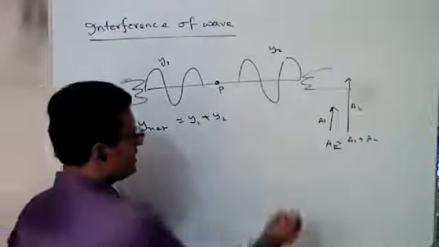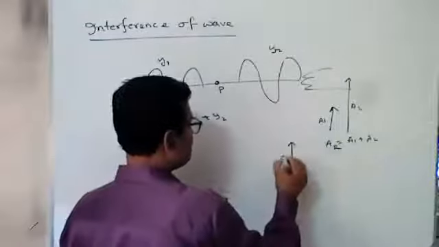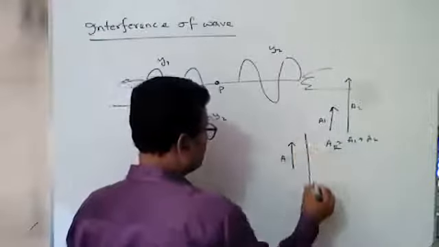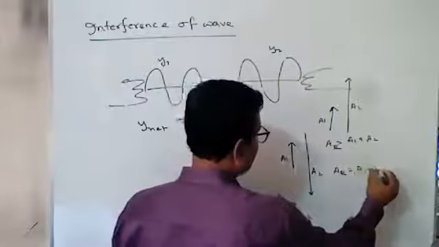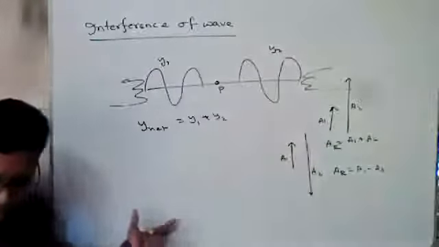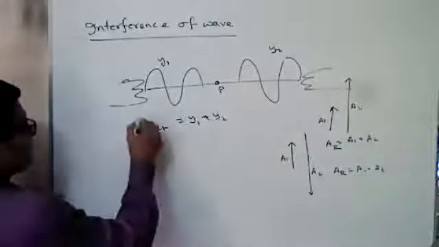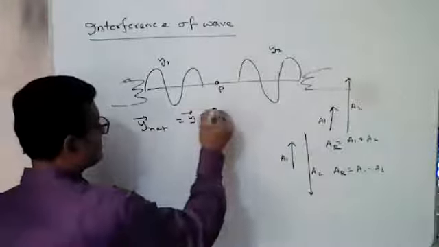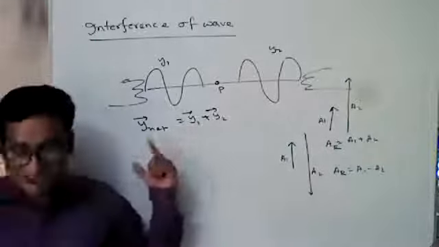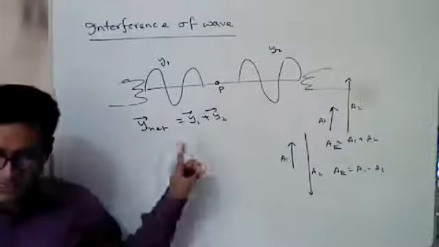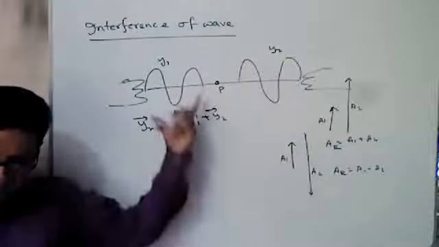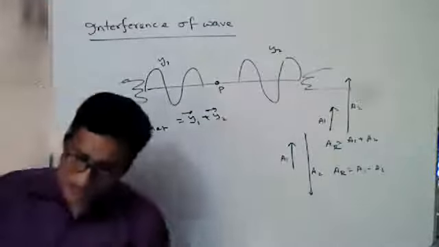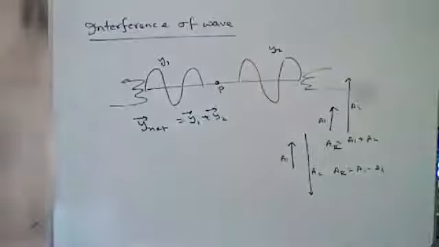If one amplitude is A1 in this direction and the other A2 in the opposite direction, the resultant will be A1 minus A2. So it has a direction, like a vector. If they are opposite to each other, then Y net is Y1 minus Y2. If they are in the same direction, Y net equals Y1 plus Y2.